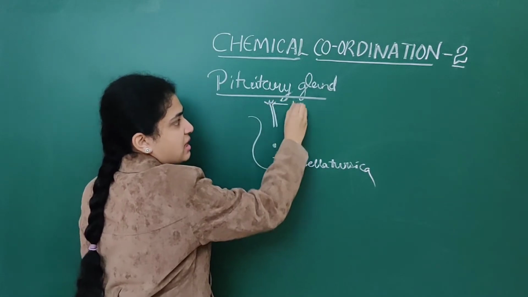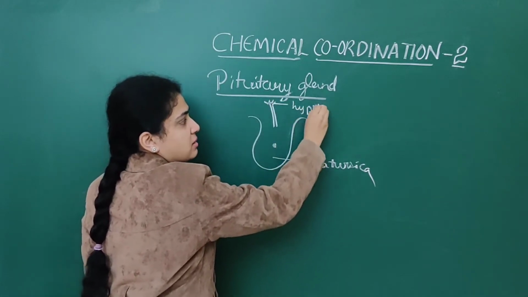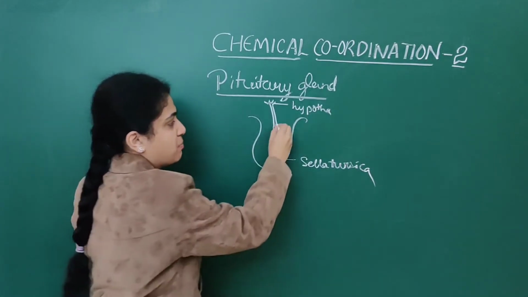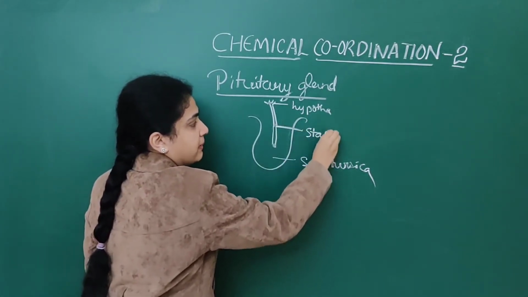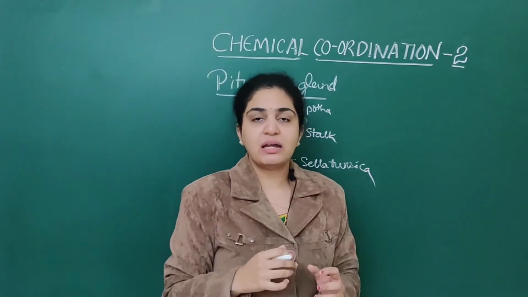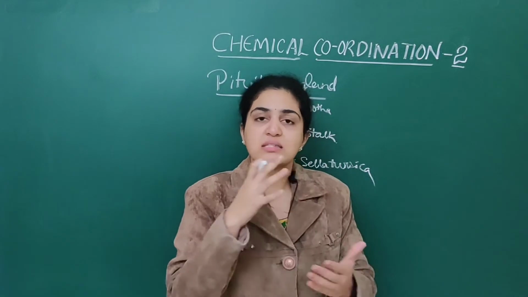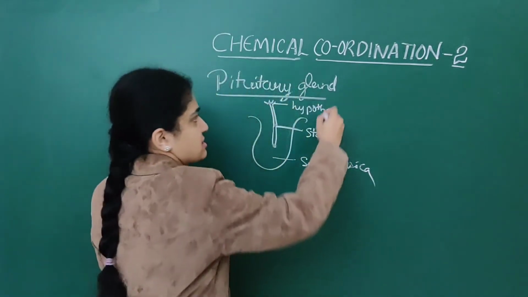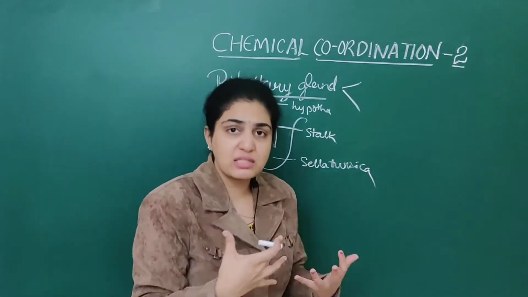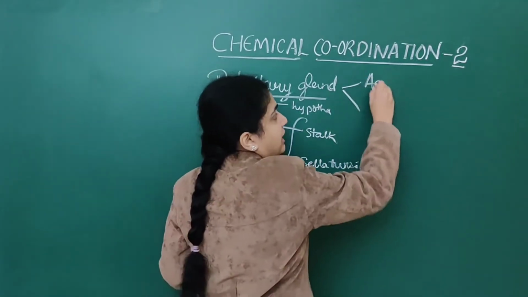See, suppose this is the hypothalamus; the pituitary gland is attached to it by a stalk. The pituitary gland is anatomically divided into adenohypophysis as well as neurohypophysis. By name only we can understand adenohypophysis as well as neurohypophysis.